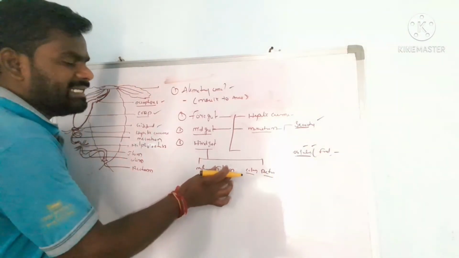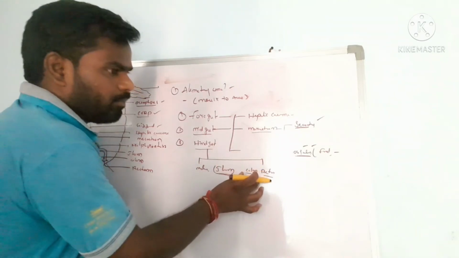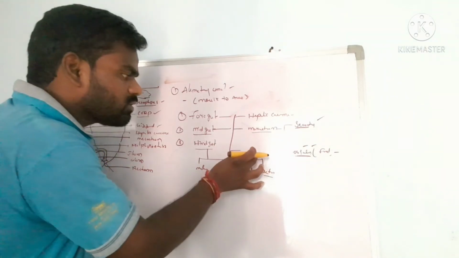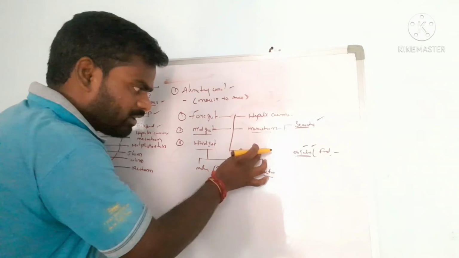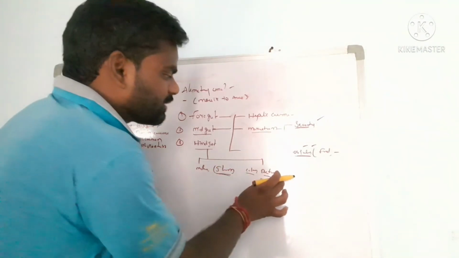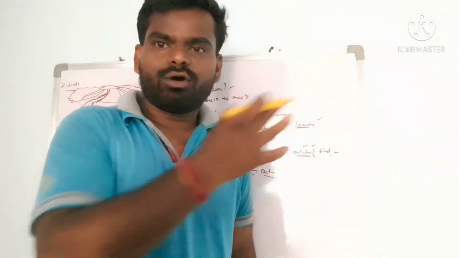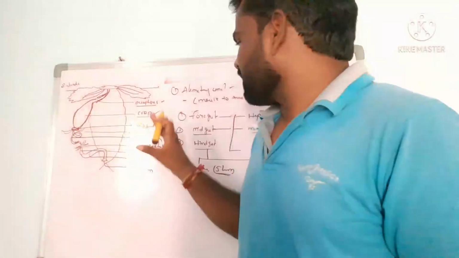The ileum opens to the colon. The colon reabsorbs food materials and water and opens to the rectum. The rectum is the end part of the alimentary canal and removes waste outside the body.